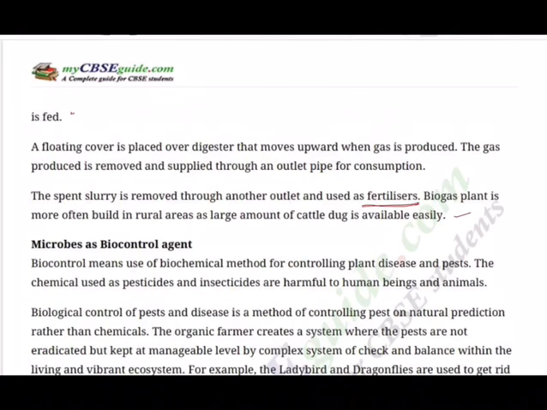Also, we can help farmers to use this slurry. Spent slurry is a very good manure. We can supply this slurry to the farmers. So this is how we are converting the dangerous one into useful ones, and those useful ones are used effectively. That's how we are using these microbes in the society purpose.